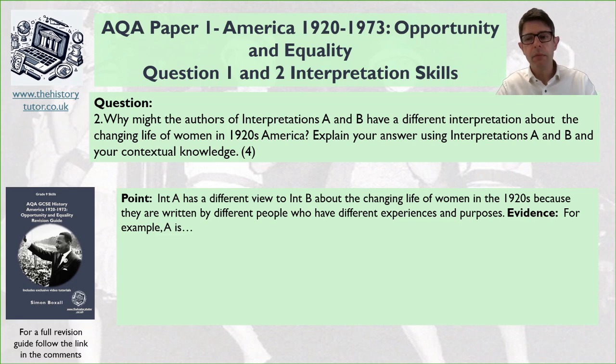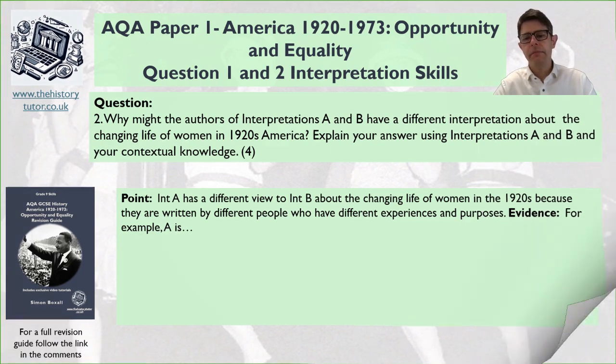Now let's talk about A and B. You're going to say, for example, A says this, whereas B is this. So talk about the provenance of both now, and try to summarise them in two sentences, with the second sentence starting whereas. Away you go. Okay, got your idea?